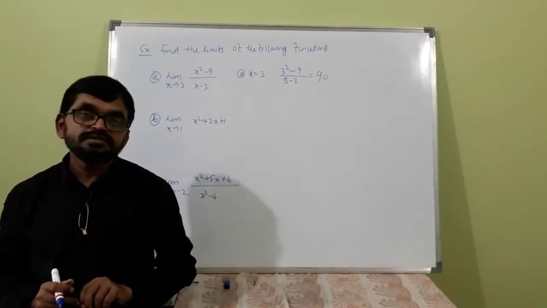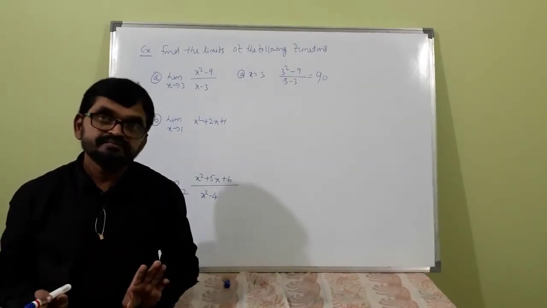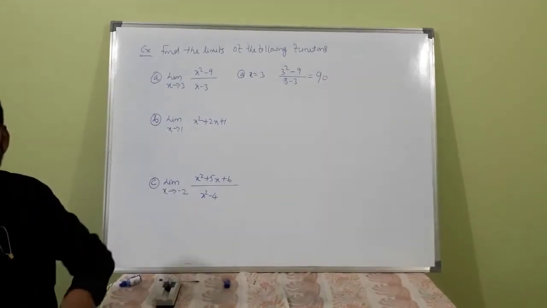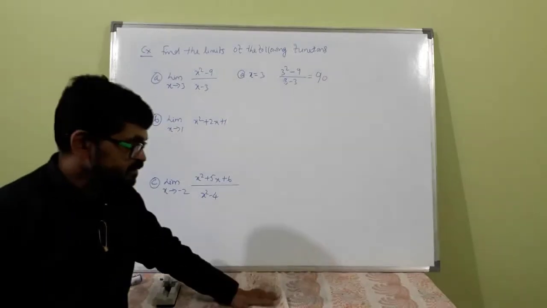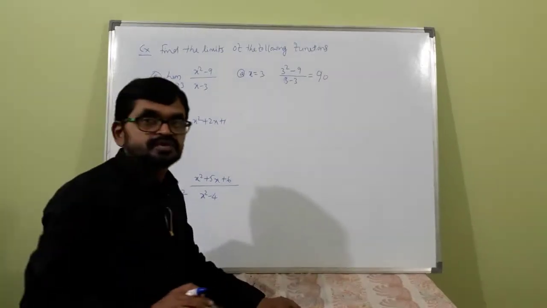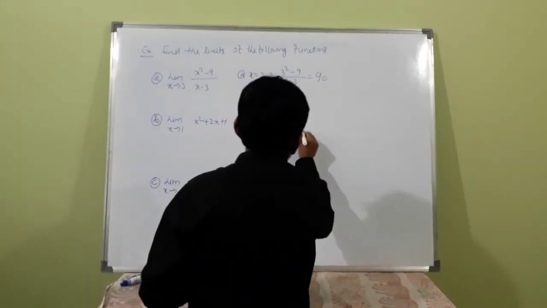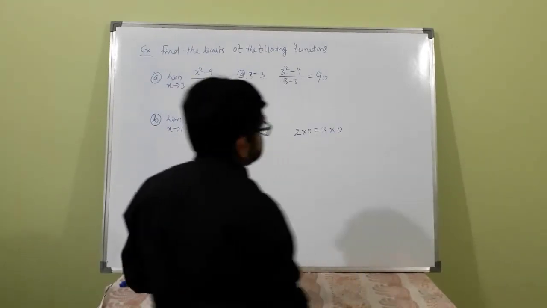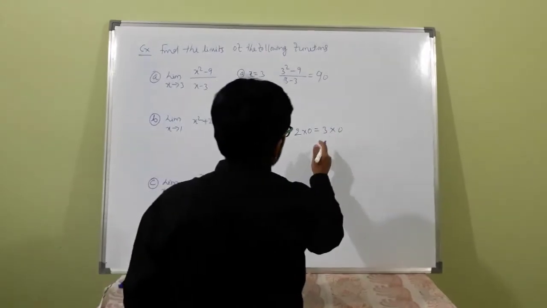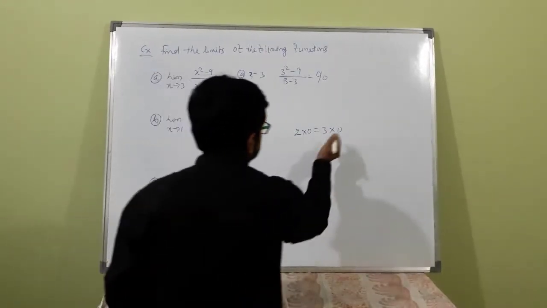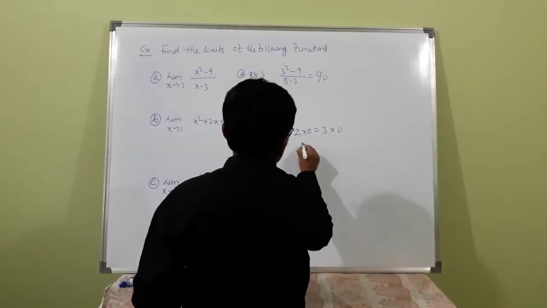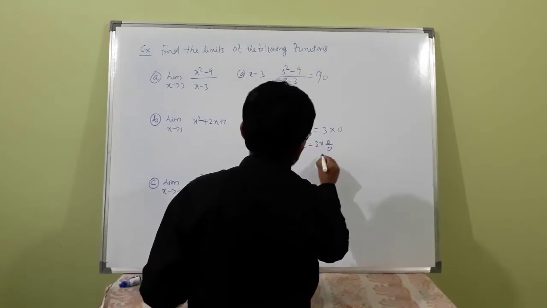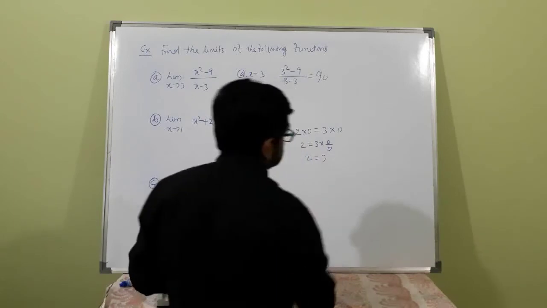0 by 0 is not 1, remember. If you allow 0 by 0 is equal to 1, your total number system will collapse. Because 2 into 0 is 0 is equal to 3 into 0. Is it possible? Then if you allow this, 2 is equal to 3 into 0 by 0, or 2 is equal to 3.